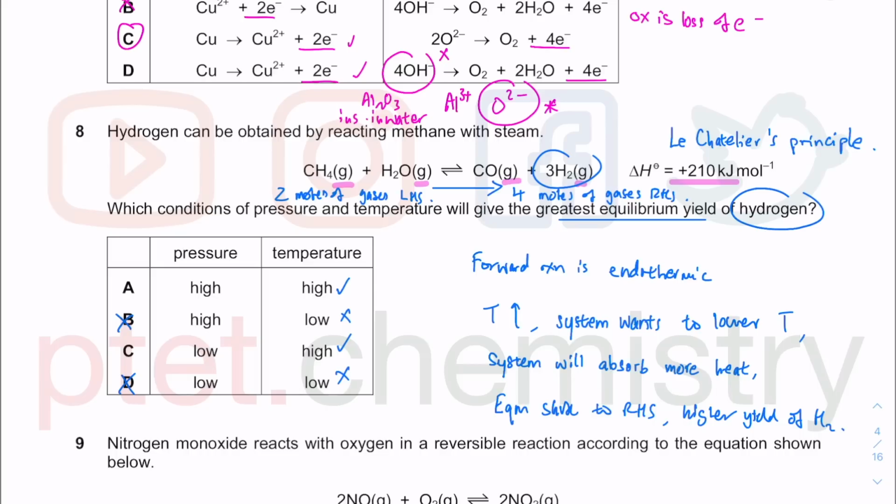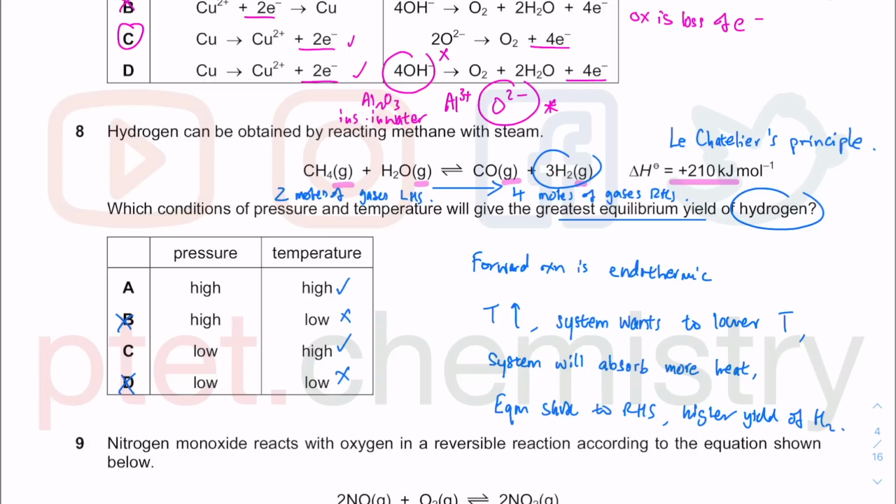So more moles of gas means you have more gaseous molecules. More gaseous molecules will collide with the wall, and therefore this side will have greater pressure on the walls of the container. When you increase pressure, your system wants to decrease pressure, so it will shift to the side with fewer gaseous molecules. So increasing pressure will make the equilibrium shift to the left hand side. You will get less H2.